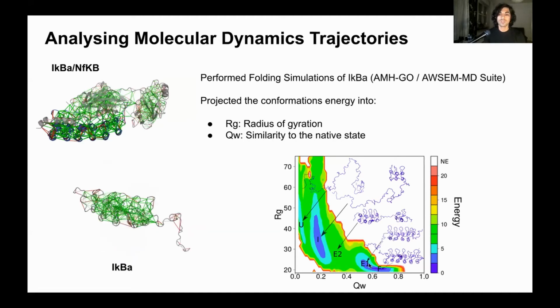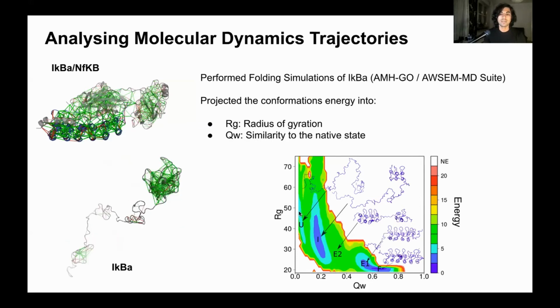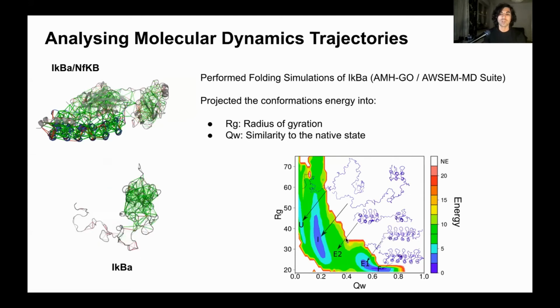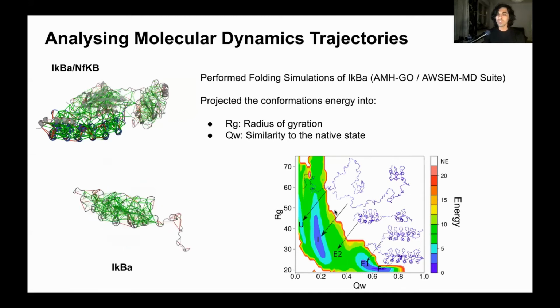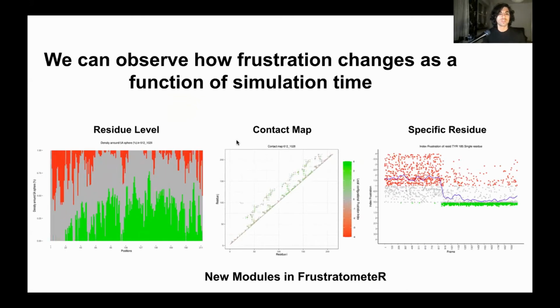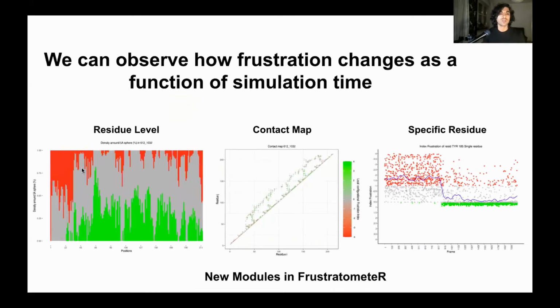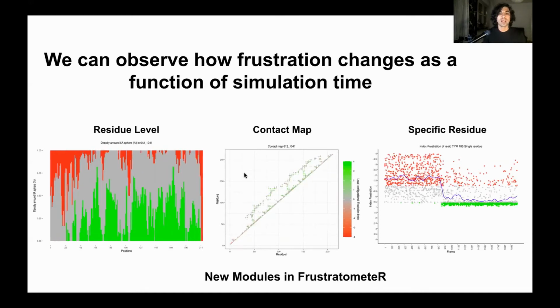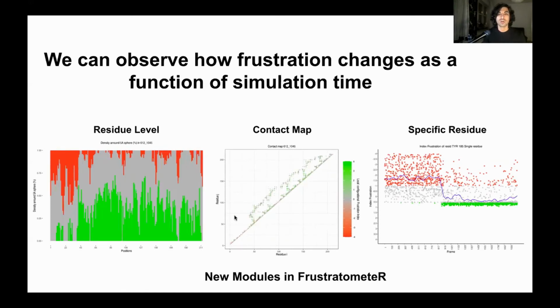When we observe the landscape of this protein, we can see that there is an unfolded state and a folded state, these are representative structures, and there is also an intermediate of folding here and an expanded conformation here and here. So we can analyze this trajectory further with frustratometer. We can see how frustration changes for the different residues across simulation time, as well as for the interactions across the contact map.